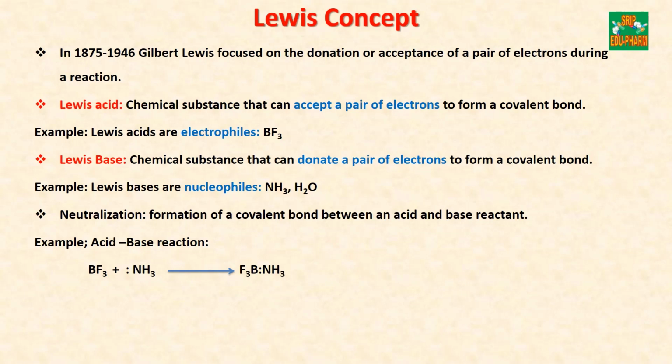When ammonia reacts with boron trifluoride, it donates a lone pair of electrons and forms a covalent bond with boron trifluoride. So in this reaction, boron trifluoride acts as a Lewis acid because it accepts a pair of electrons from ammonia, and ammonia acts as a Lewis base because it donates a pair of electrons.